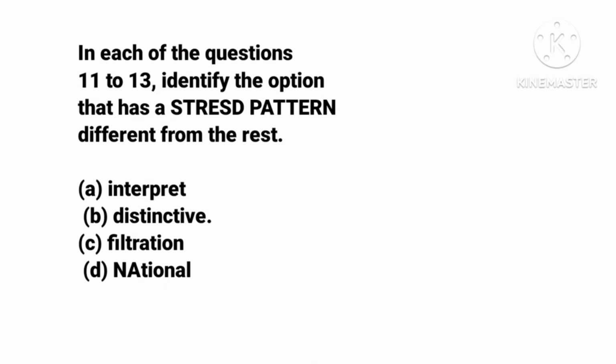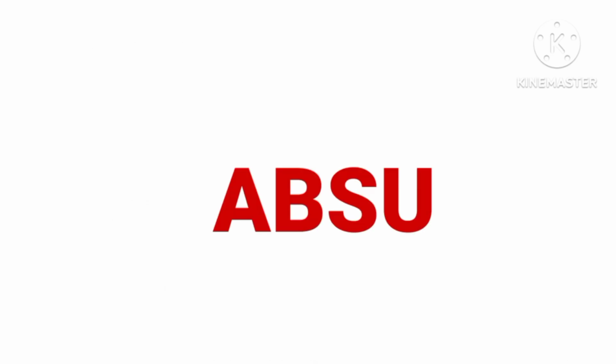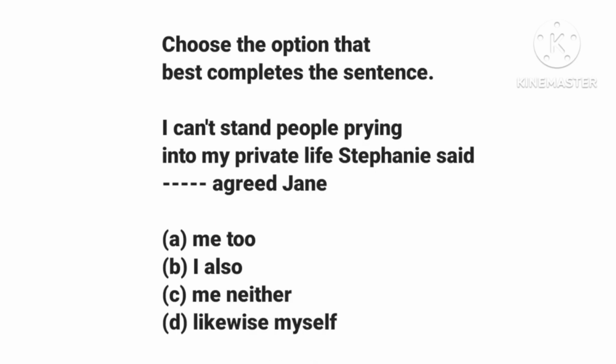Let's look at the next question. This question is from ASU Post-UTME past questions, and we have to choose the option that best completes the sentence. I can't stand people prying into my private life, Stephanie said. Dash agreed Jane. We have option A, me too. B, I also. C, me neither. And D, likewise myself. Which one is the correct answer?